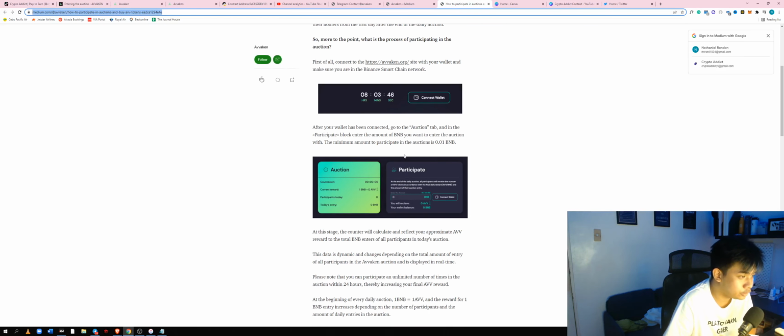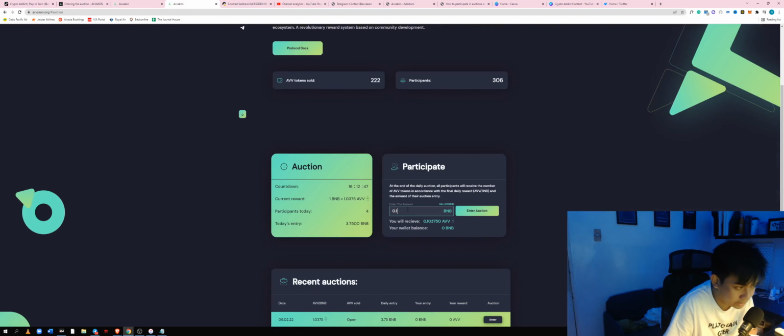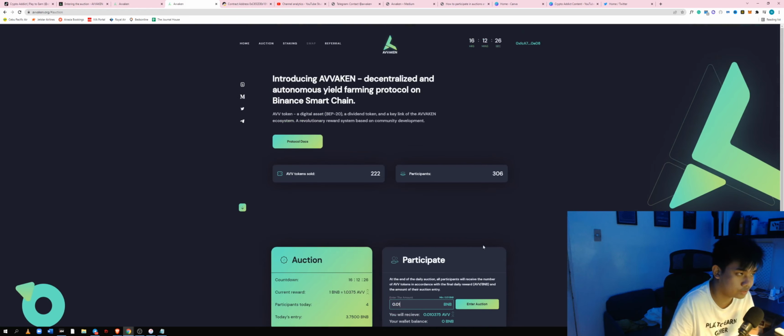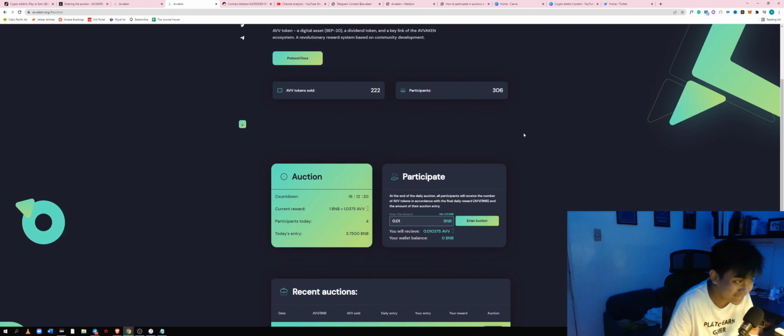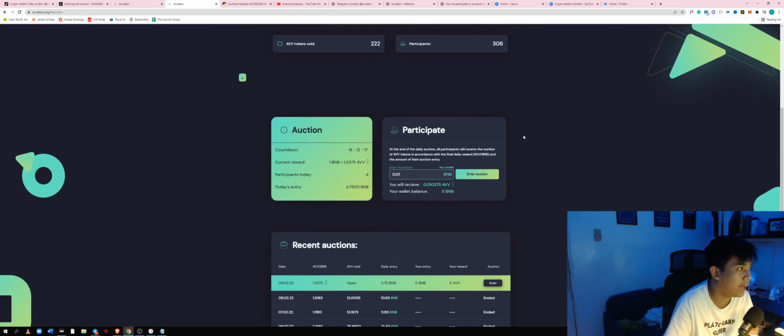So let's now go forward into how to participate in the auctions. Of course, this is the Medium guide. I can just share it with you guys in the description box, but let me show it to you here. For you to participate, you can enter the amount that you have, or whatever amount you want to contribute. Let's say you want to put 0.01 BNB. This is the AVV tokens that you're going to get. All right, and just enter the auction. That's how simple it is. Also, make sure to connect your wallet so that you'll be able to buy the tokens easily without having a hard time.